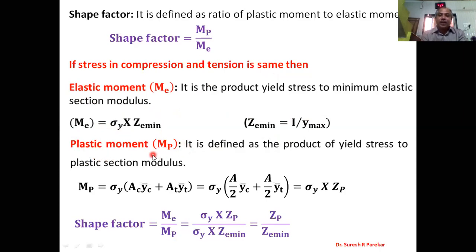Now similarly I can find plastic moment. Again it is the product of yield stress and plastic section modulus. Now plastic section modulus is AC YC bar plus AT YT bar, or A by 2 into YC bar plus A by 2 into YT bar, and we have to multiply it by stress. Now actually this is MP by ME, not ME by MP. So this is plastic moment to elastic moment, and plastic moment is sigma Y into ZP divided by sigma Y into ZE minimum, which gives me ZP upon ZE minimum. So this is plastic moment to elastic moment.